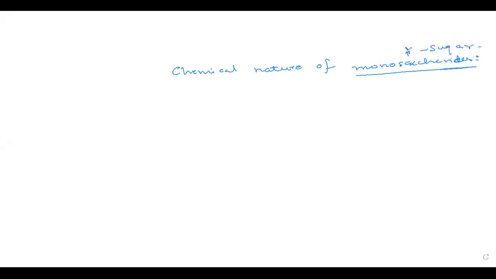Okay, first of all, we'll be studying the chemical nature of monosaccharides. Now, monosaccharides, as the name suggests, have only one sugar unit. So based upon this chemical structure, these can either be crystalline, or these can be easily soluble in water. It depends upon their chemical nature. Now, upon this chemical nature, these can be divided into two parts.